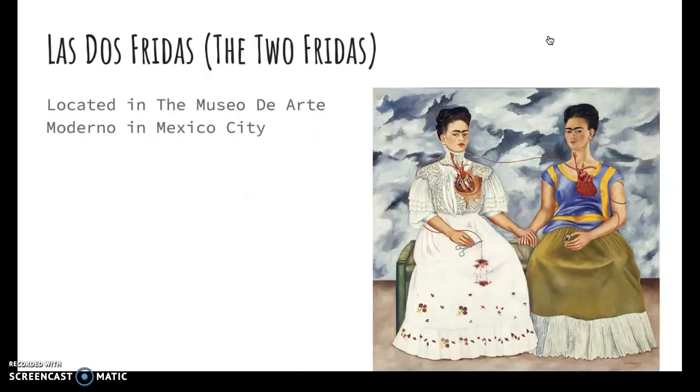This first painting is called Two Fridas and is located in the Museo de Arte Moderno in Mexico City. It's a self-portrait of two Frida Kahlos after she divorced her husband Diego Rivera. The one on her left has her heart bleeding, which symbolizes the heartbreak, and the one on the right is intact, which shows her normal self. Both surrealism and magical realism can be seen here, with all the organs and arteries out of her body instead of inside where they should be.